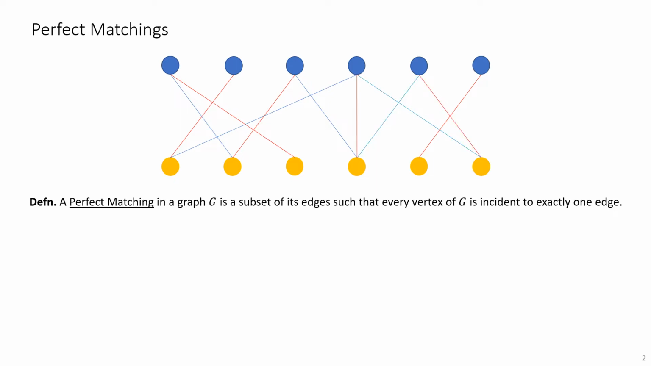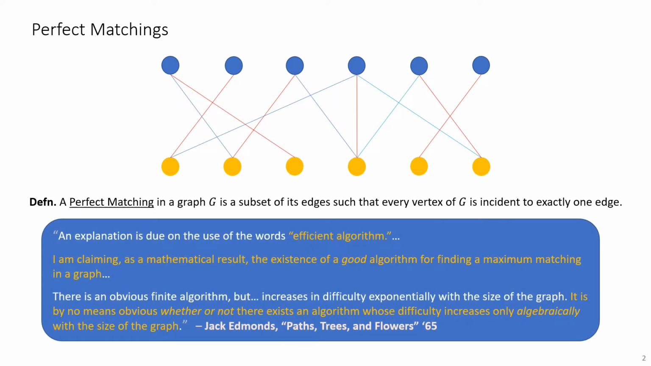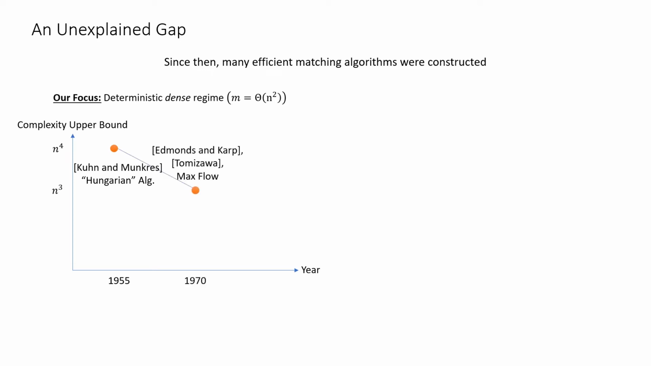In Edmonds' seminal paper, he devised an efficient algorithm to find the maximum matching in a bipartite graph. Since then, many efficient matching algorithms were constructed. For today, we're only going to be discussing the deterministic dense regime, where the number of edges is proportional to n squared. So this is a very rough plot of the progress made in this regime.